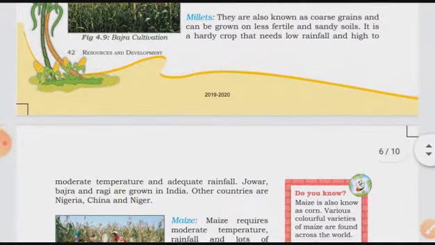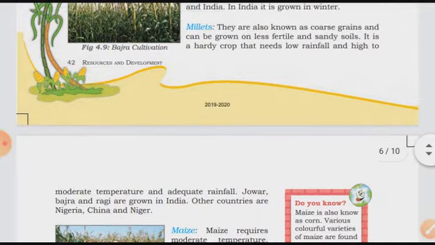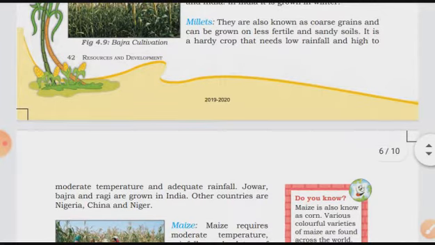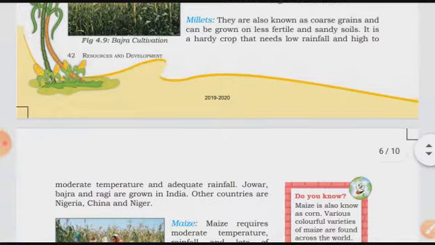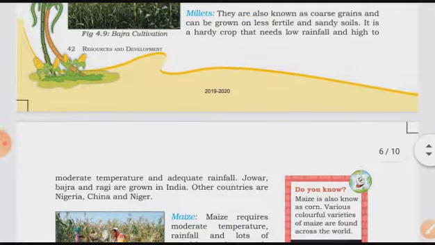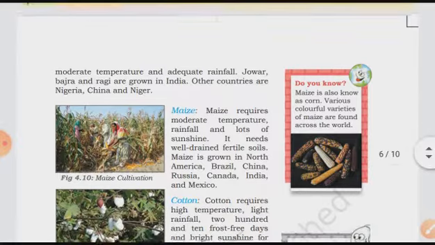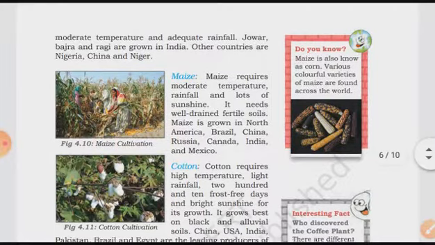Then millets. They are also known as coarse grain, hard grains, and can be grown on less fertile and sandy soils. We can grow millets mainly in less fertile soil and in sandy soil. It is a hardy crop that needs low rainfall and high to moderate temperature. Jowar, bajra, and ragi are grown in India. Other countries are Nigeria, China, and Niger, where millets are grown.